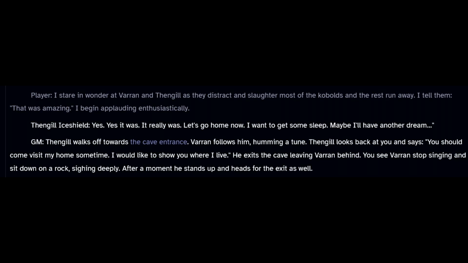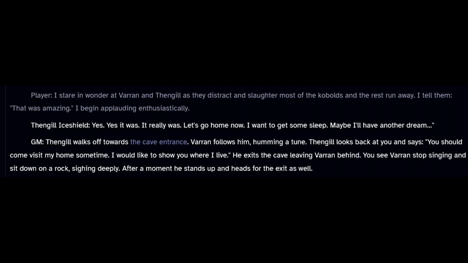Thingol walks off towards the cave entrance. Varen follows him, humming a tune. Thingol looks back to you and says, you should come visit my home sometime. I would like to show you where I live. He exits the cave, leaving Varen behind. You see Varen stop singing and sit down on a rock, sighing deeply. After a moment, he stands up and heads for the exit as well.